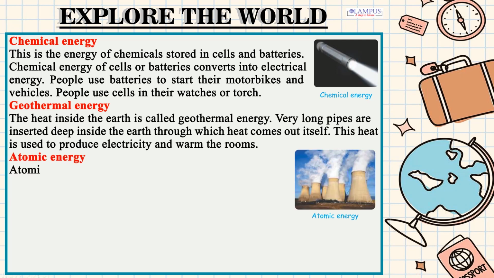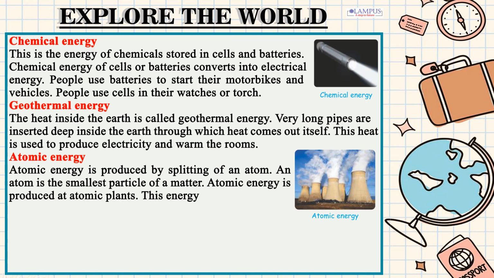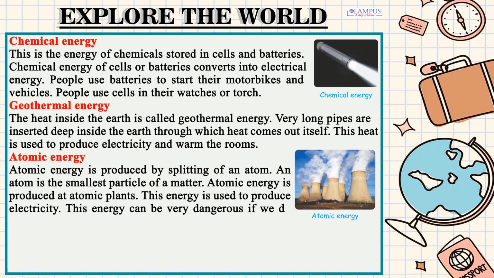Atomic energy. Atomic energy is produced by splitting of an atom. An atom is the smallest particle of a matter. Atomic energy is produced at atomic plants. This energy is used to produce electricity. This energy can be very dangerous if we do not produce it or use it carefully.